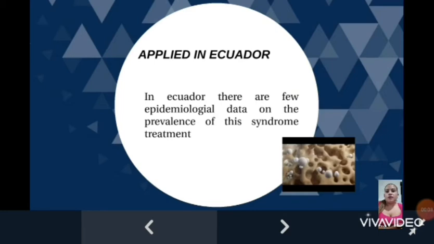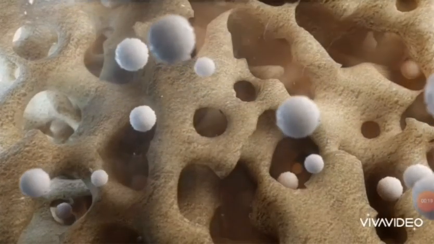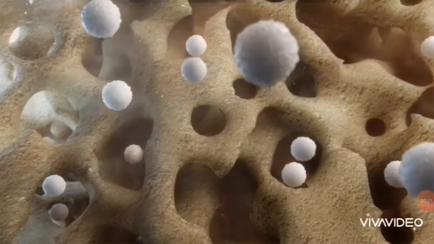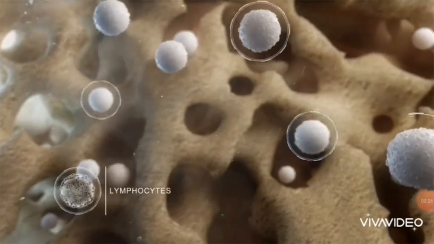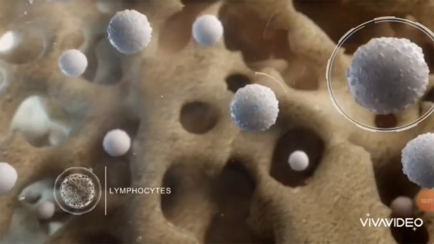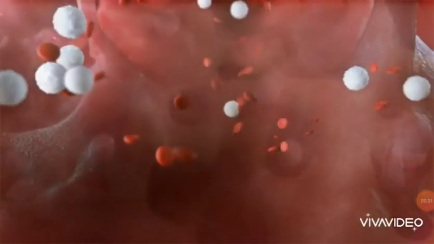In Ecuador, there are few epidemiological data on the prevalence of this syndrome's treatment. Those children affected are missing a protein, adenosine deaminase, fundamental in producing lymphocytes, cells which are responsible for defending us against infective agents such as viruses, bacteria, or funguses.